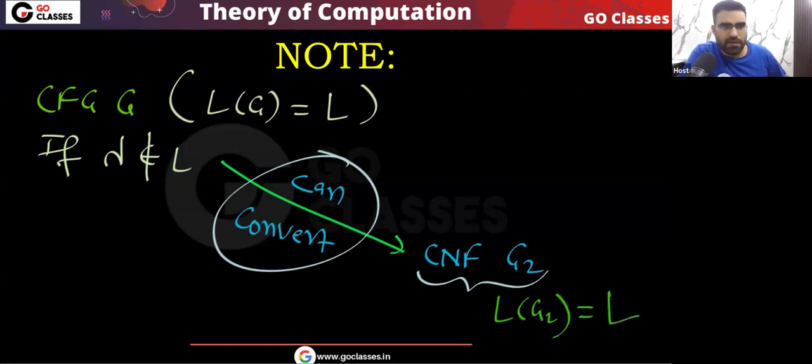And remember, if the empty string belongs to L, then what can I say? Then I can say that the language will be L minus the empty string. Okay. Is this point clear? Please tell me. So this is what we are saying.